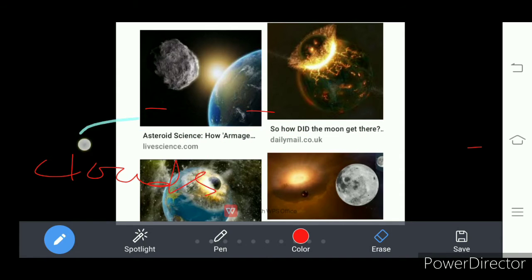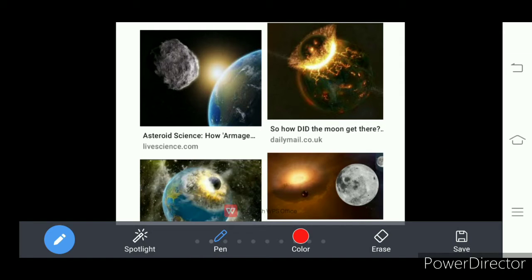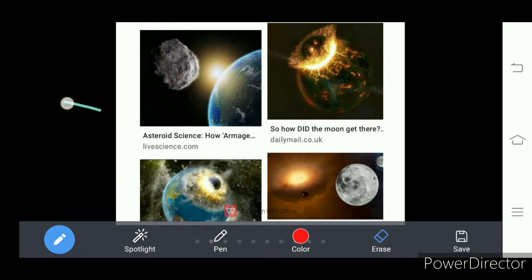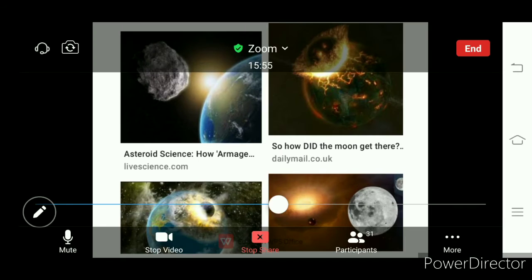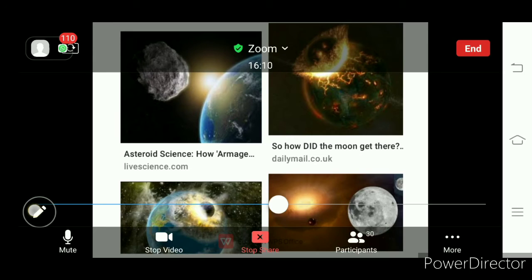Let me show you what is meant by swirling dust here. Look at here, I am drawing here. This is the swirling dust. That was the first stage of our earth. Understand? Then after it passed to the second stage, and that stage is called the molten stage.